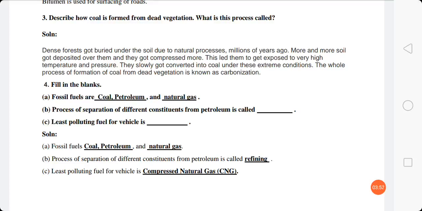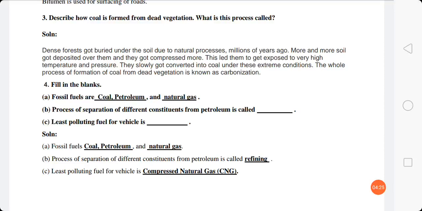So you may be asked, what is carbonization? You can answer that conversion of dead vegetation into coal is known as carbonization. Now the next question is, fill in the blanks. Fossil fuels are dash, dash and dash. The answer would be, fossil fuels are coal, petroleum and natural gas, as they are formed from fossils.